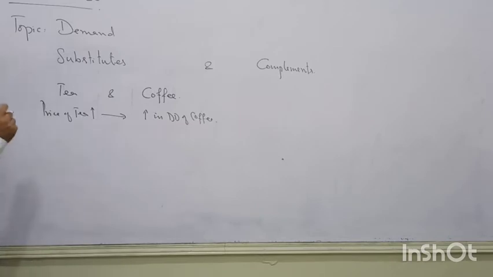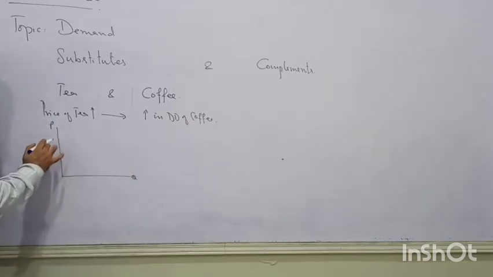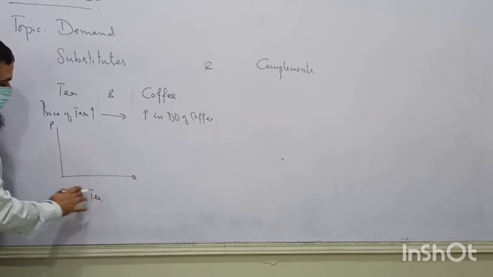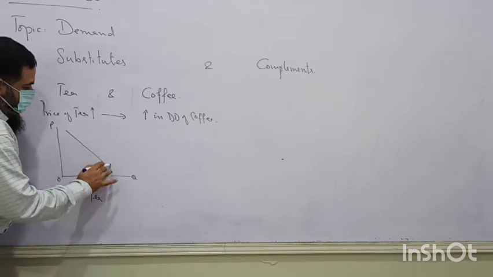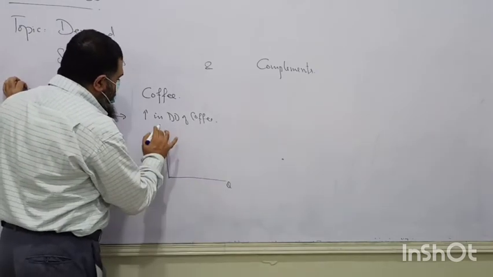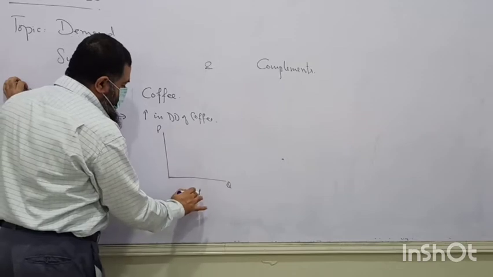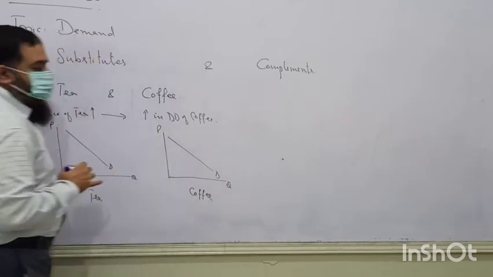Now come towards this side. This is the tea demand, demand of tea. And this is demand of coffee. Alright?